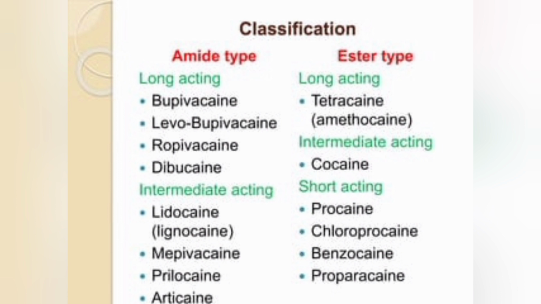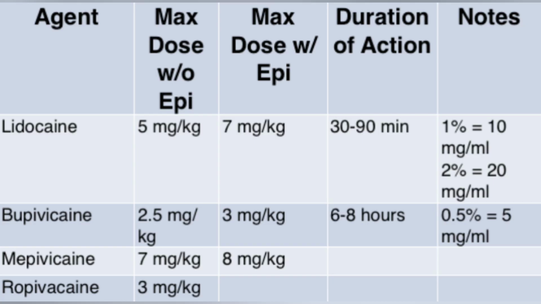Maximum dose of lidocaine is 3 mg per kilogram, and with adrenaline it is 6 mg per kilogram. Similarly, prilocaine has a dose of 3 mg per kilogram.